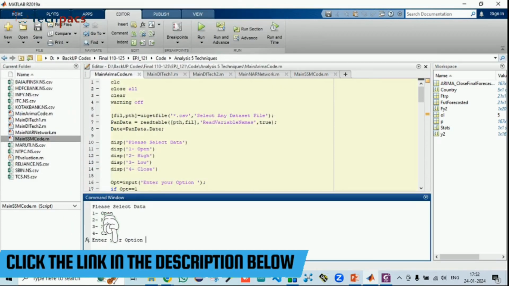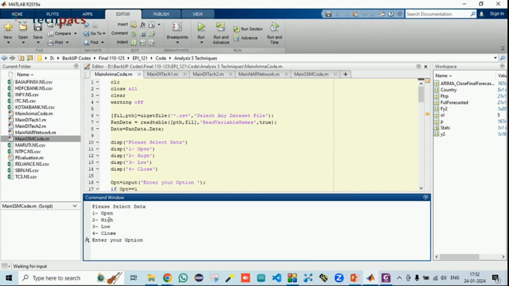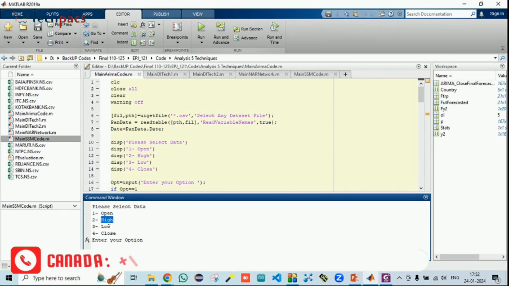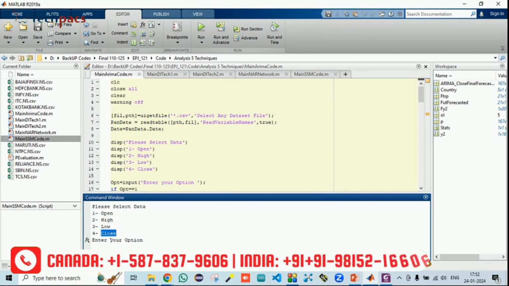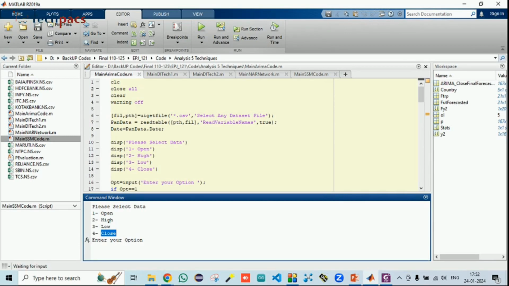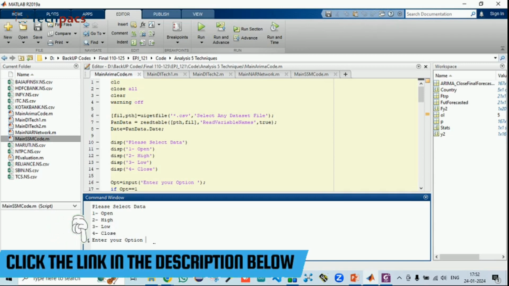Once it is loaded, it will ask what forecasting you want to do: the opening of the market, the higher value, the lower value, and at what value it can be closed. The data set that we are following gives the information of these four sections: when the market gets opened, when it gets closed, what was the highest value, and what was the lowest value. So you just need to give the option.